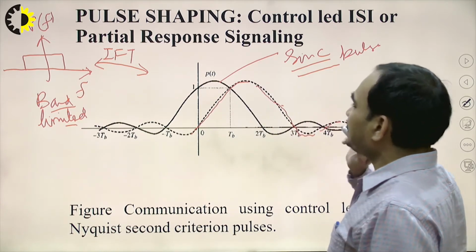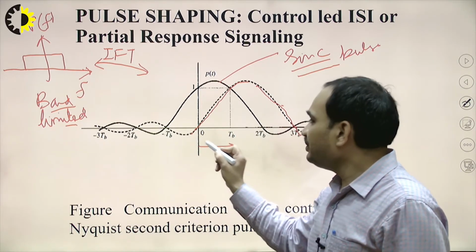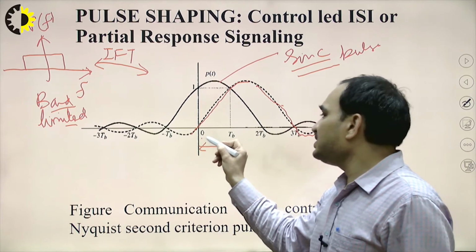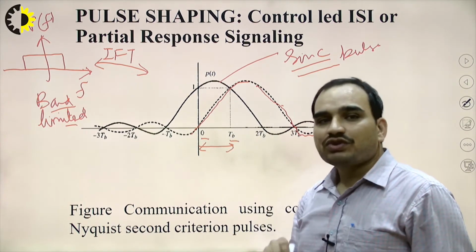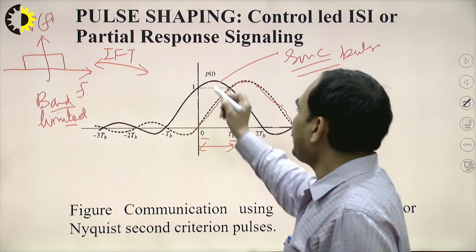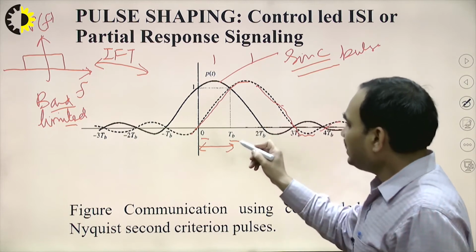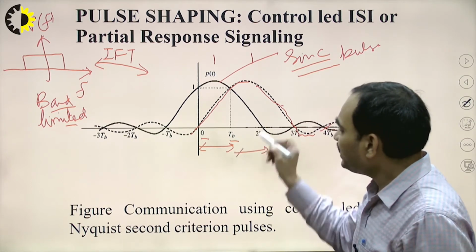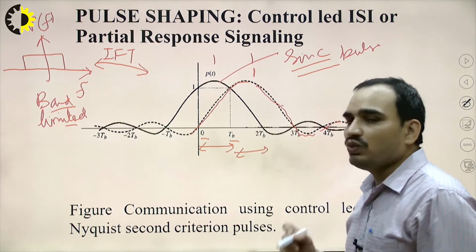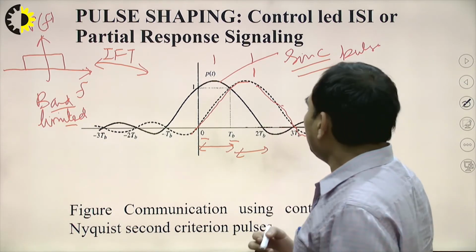So this means the ISI is controlled, because we are bothered about the single bit duration. Single bit duration is from 0 to TB. So from 0 to TB we have 1 bit duration. The first bit is, for example, 1. The next bit is also 1. From TB to 2TB, again the value of the bit is 1. So this means that we have controlled the ISI.